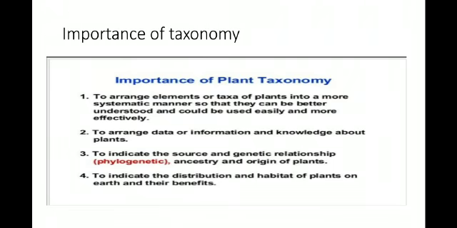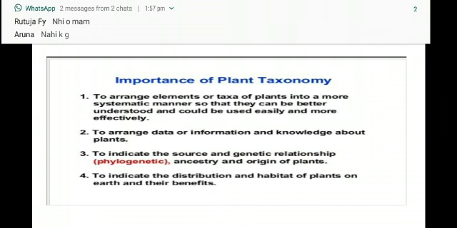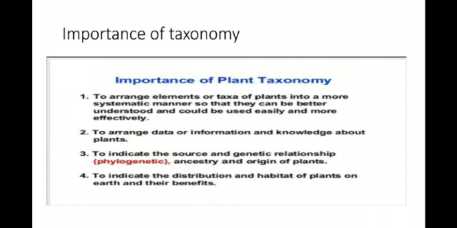Then we have seen the importance of taxonomy: to arrange elements or taxa of plants in a more systematic manner so that they can be better understood and used easily and more effectively; to arrange data, information and knowledge about plants; to indicate the source and genetic relationship, ancestry and origin of plants; to indicate the distribution and habitat of plants on earth and their benefits.